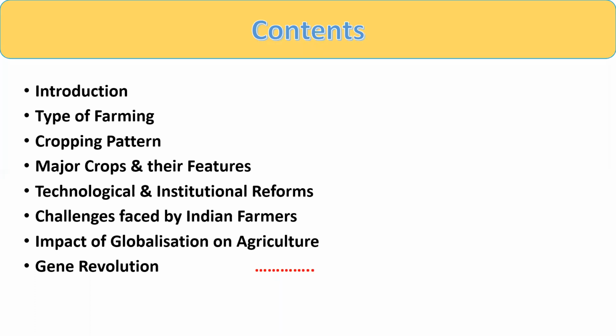We have done different types of technological and institutional reforms, still our Indian farmers are facing many challenges. At the end of the chapter, we have two topics: the impact of globalization on agriculture and gene revolution. So these are the topics which we will cover in this chapter.